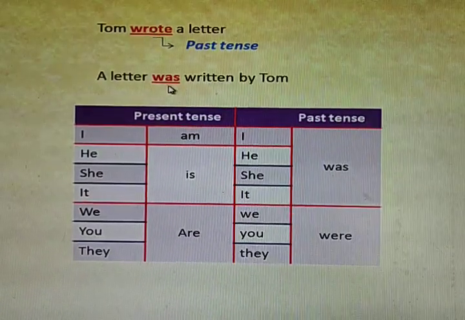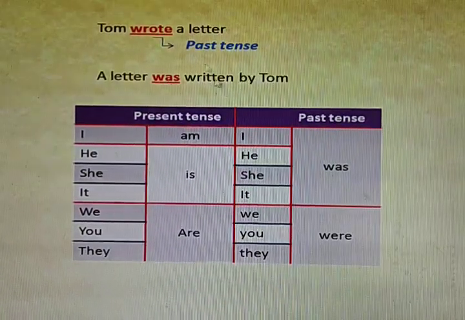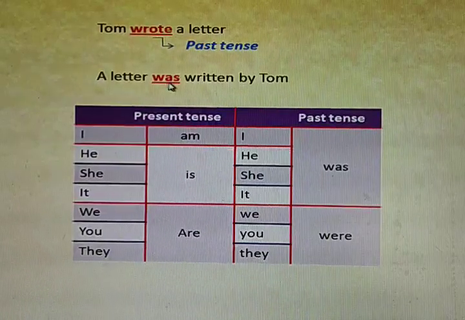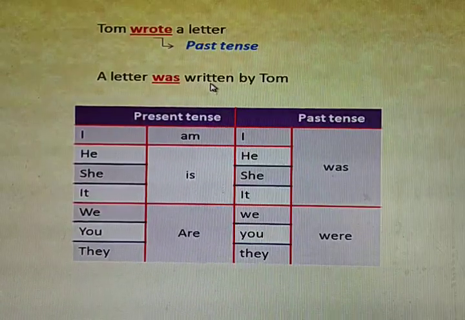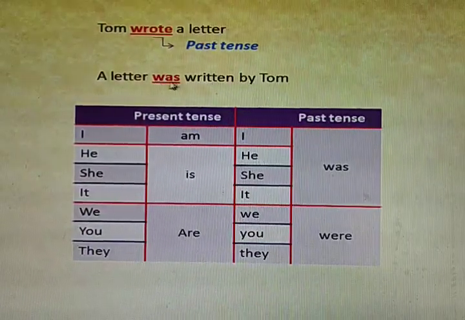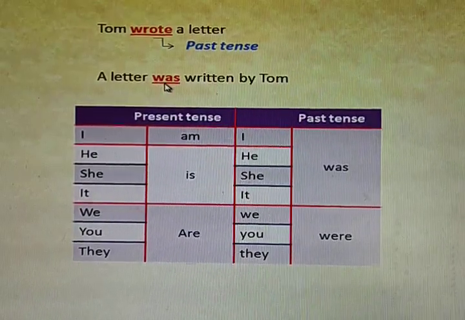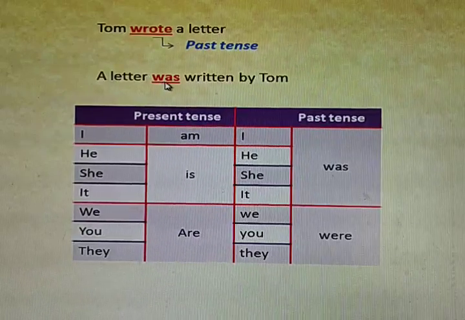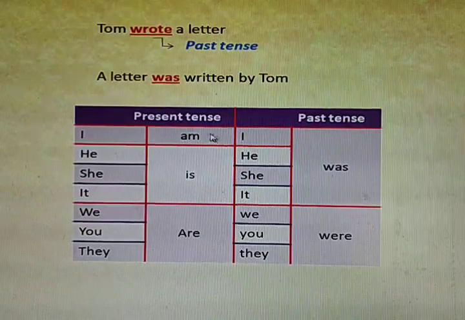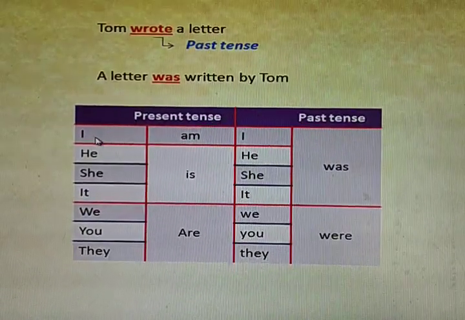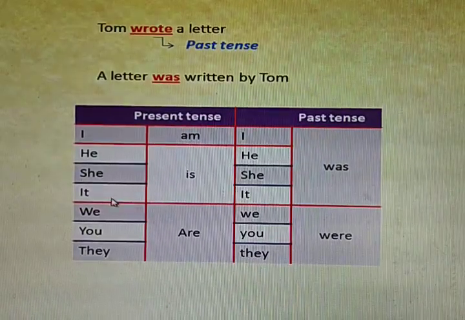For write, we came to know the passive form is written. But for the past tense, it is was written. The past participle form is not changed here, but the helping or auxiliary verb is being changed. For the singular present tense, it is; for the past tense, it is was. The same thing I have mentioned in the table. For the present tense, for I, it is am. He, she, it is.